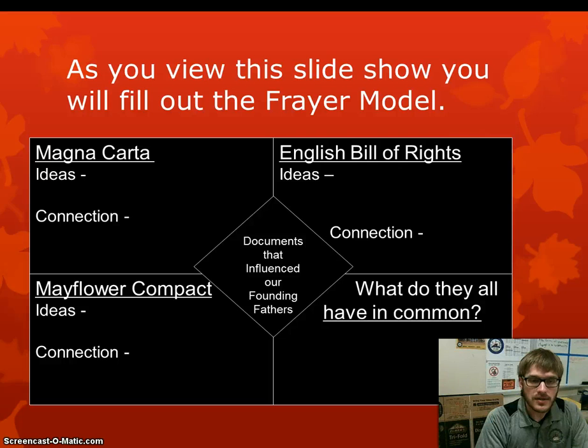All right. Your notes today, you'll be taking them in a graphic organizer that looks like this. Your teacher may have given you a piece of paper with this already printed on it, or it's really easy to make your own. All you really need to do is divide any piece of paper into 4 boxes, 1 for each of the 3 documents. And then there's the 4th one. It's going to be comparing them all and finding out what do they all have in common. So either take out your sheet that the teacher gave you, or just create your own by dividing your paper into boxes.